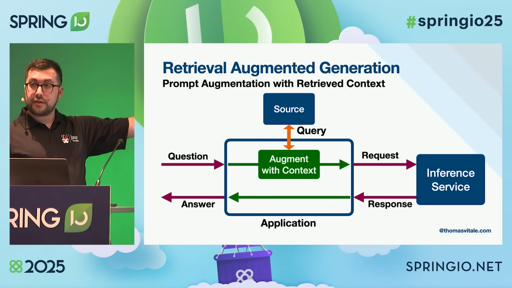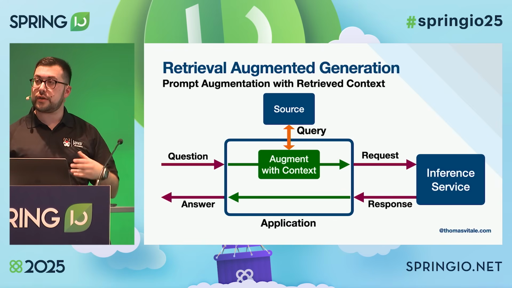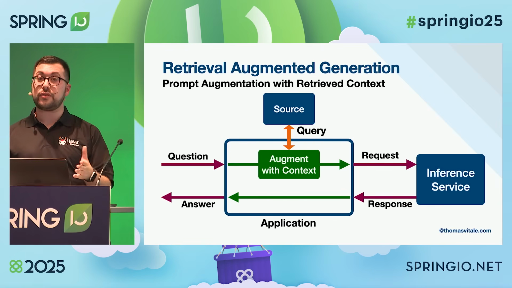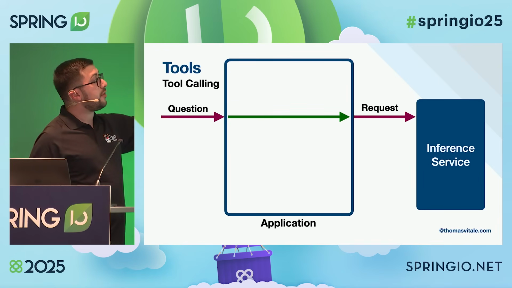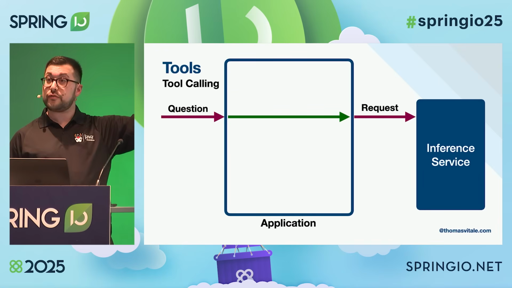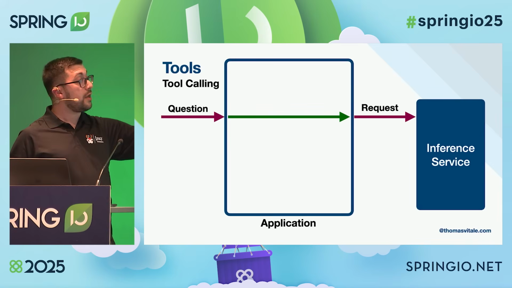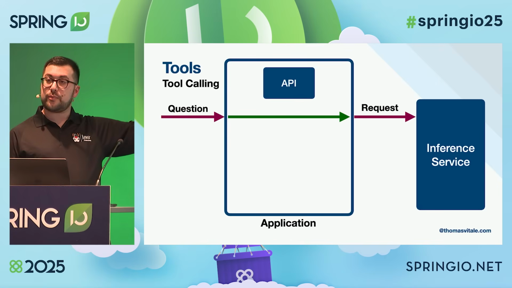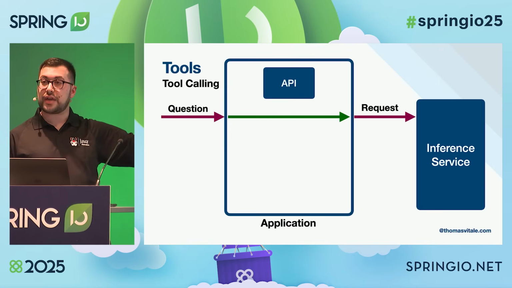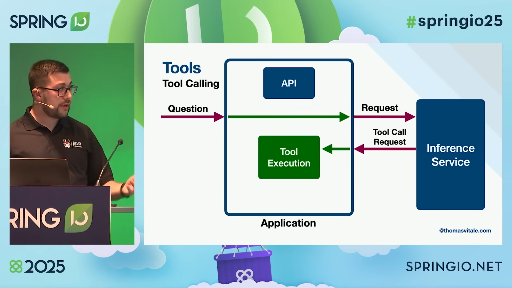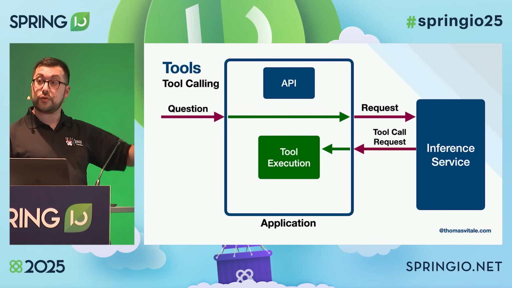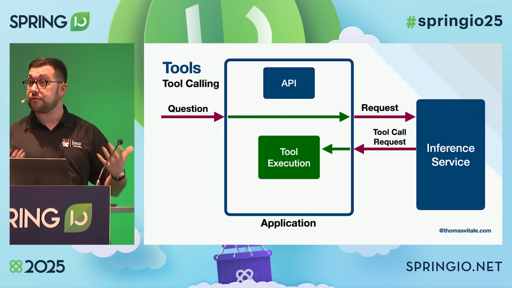What I need now, in order to have that dynamic choice about how and when to retrieve information, is to introduce tools. So when I perform tool calling, I'm letting the inference service, in our case Ollama, know that there are certain APIs in my application that the model can call. Now, if the model decides that it wants to call one of them, Spring AI will take care of executing that API. It's usually a method call.